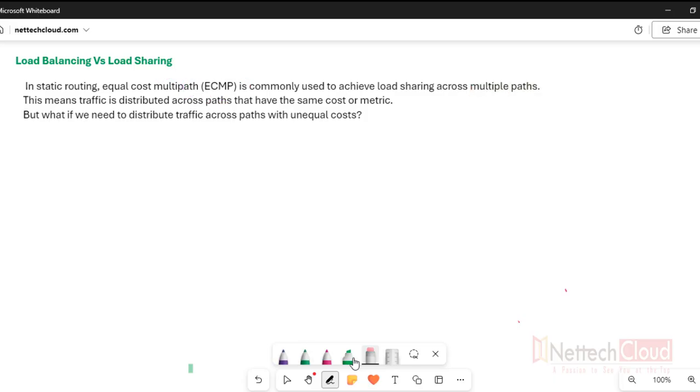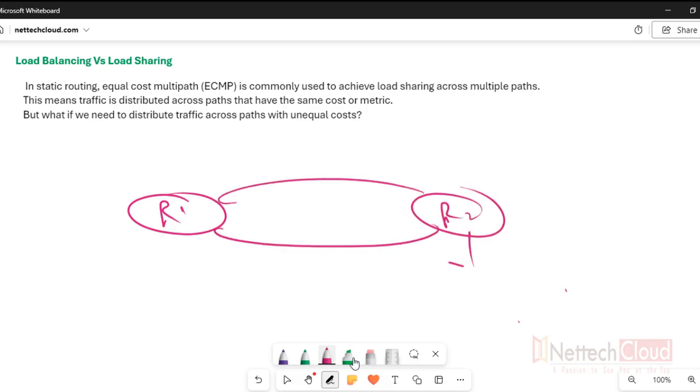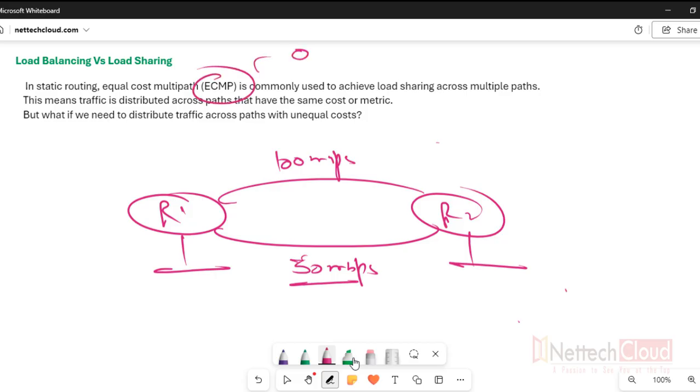Now if there are two different routes to reach the same destination, and one of the links has 100 Mbps bandwidth and the other link 50 Mbps, even in case we want to achieve ECMP or load sharing, let's say we have configured OSPF, open shortest path first. Then in OSPF what happens?